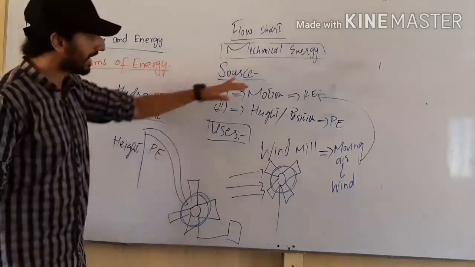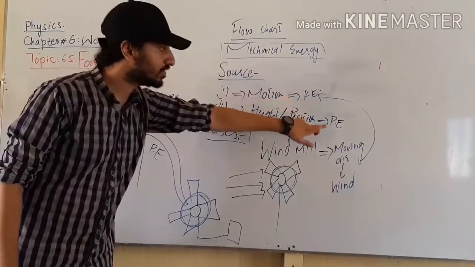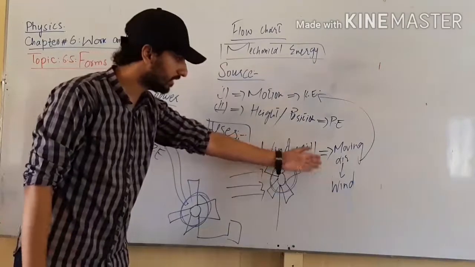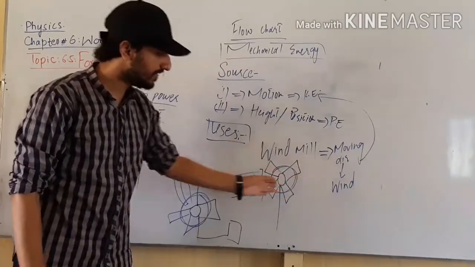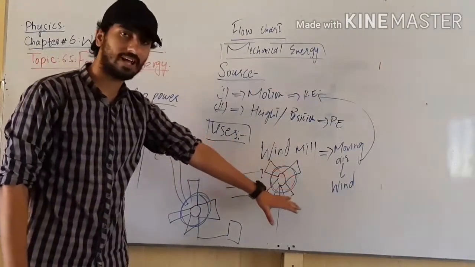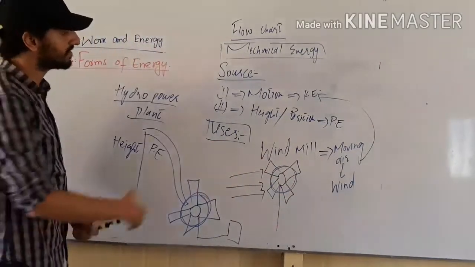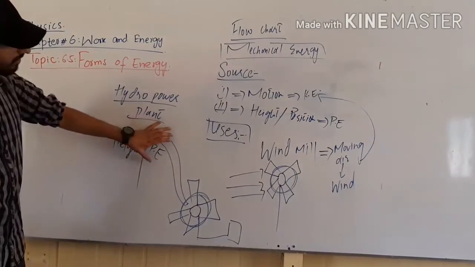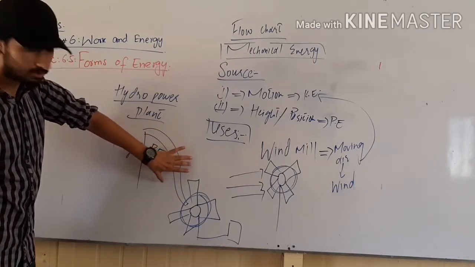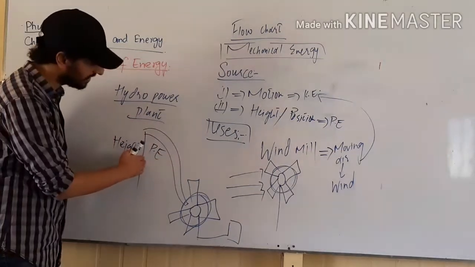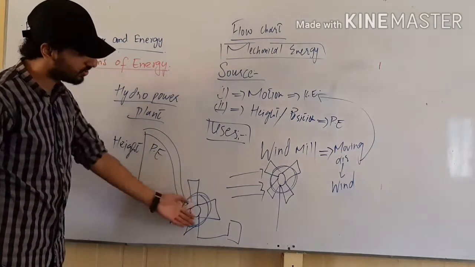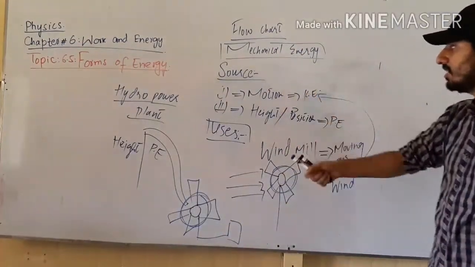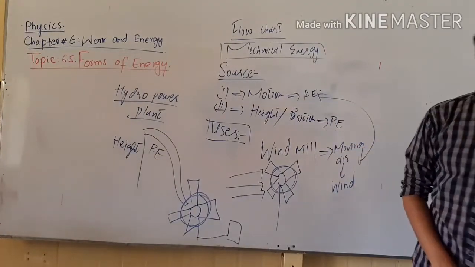You can see that there are two types of mechanical energy, kinetic energy and potential energy. Kinetic energy is due to motion, and its example is the windmill. With the help of wind, we can drive the turbines of the windmill and produce electricity. And the second type is potential energy. Again, the same example: we make the water flow from some height, and whenever height is concerned, we have potential energy, and we are generating electricity using turbines and water flow. So these two are the types of mechanical energy, kinetic energy and potential energy.